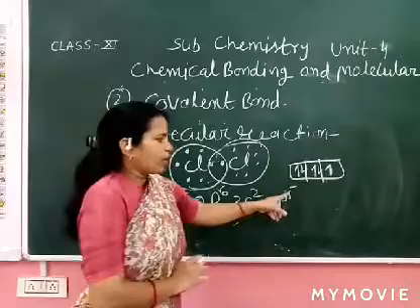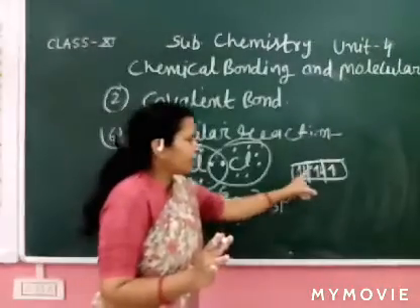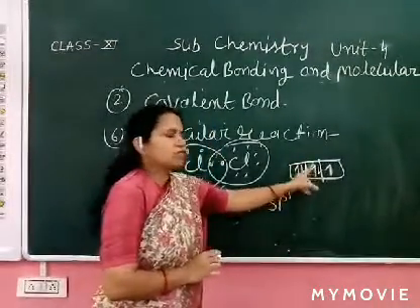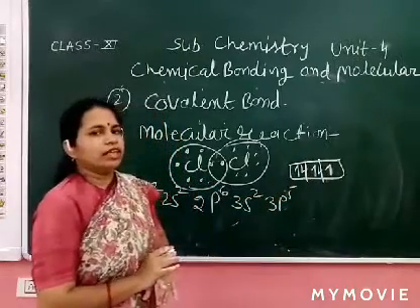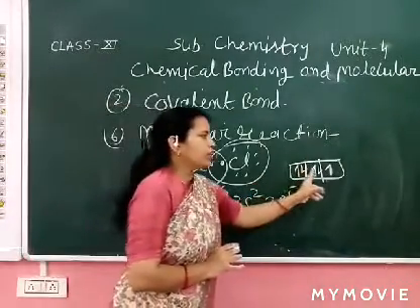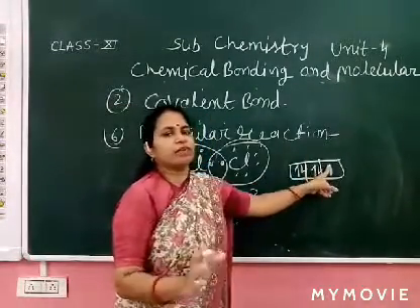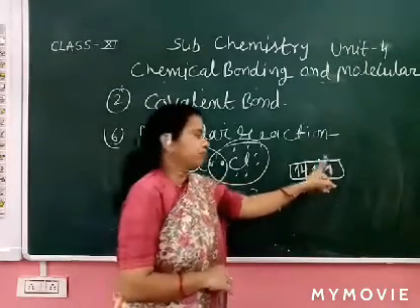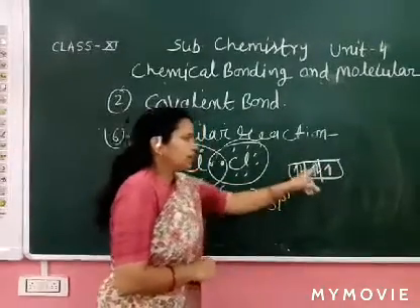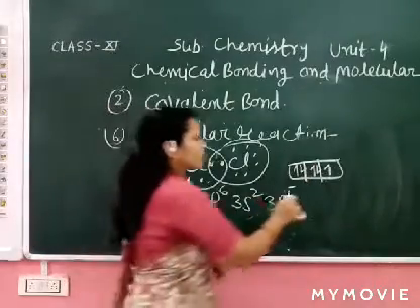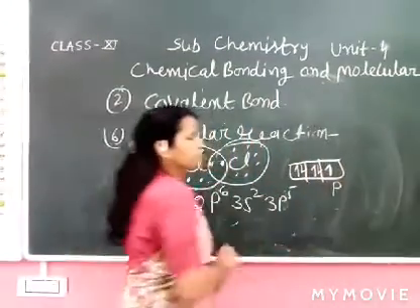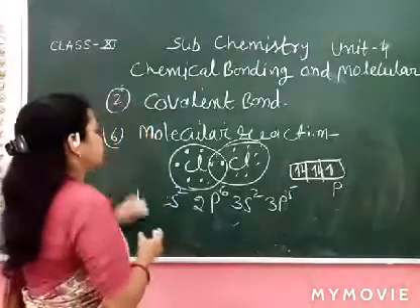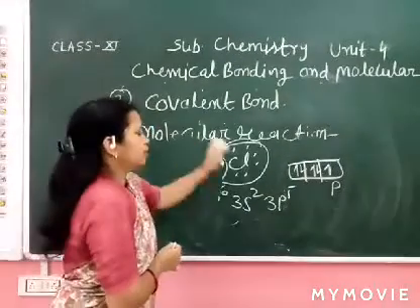So here 5 electrons are present in the p orbital: 1, 2, 3, 4, 5. Which rule is this? This is Hund's rule. First we fill the degenerate orbitals with 1 electron each, then pairing is done. So there is only 1 unpaired electron, in which orbital? The p orbital. And what is the shape of the p orbital? Tell me, what is the shape? Dumbbell shape.